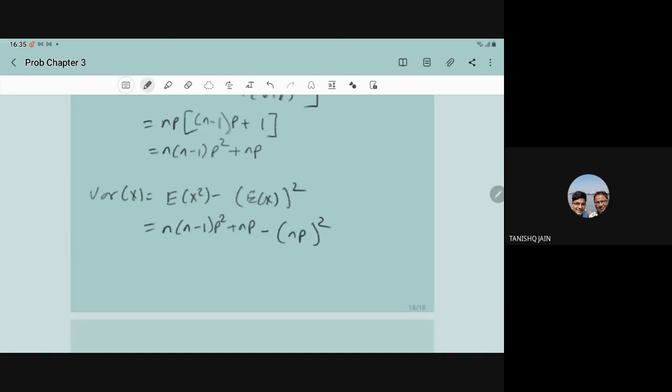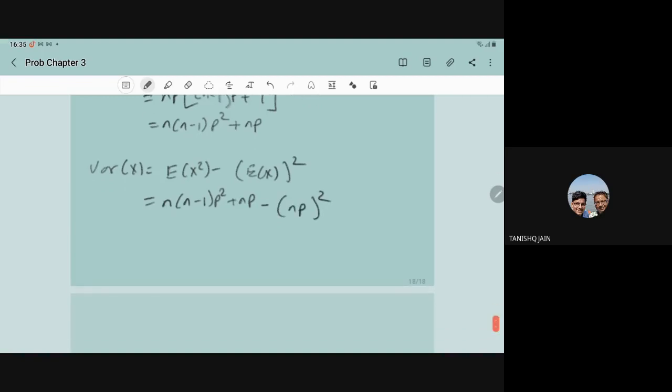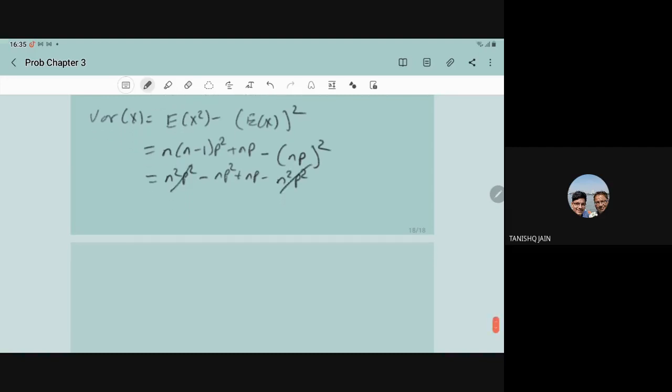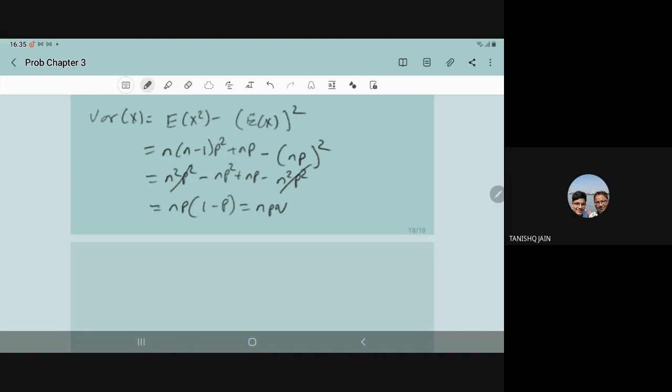E(X) is n into p. So this will give you n square p square minus n p square plus np minus n square p square. So n square p square is cancelled out. From the remaining two, if you take np common, here we have 1 minus p, and 1 minus p is q. So npq.